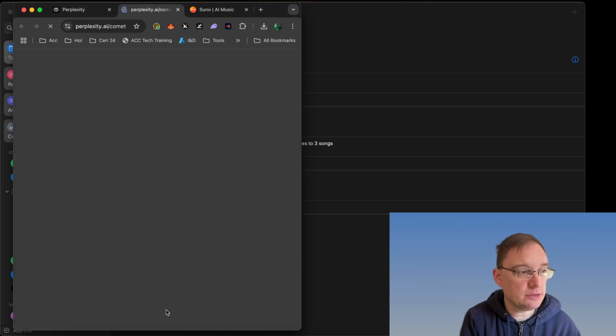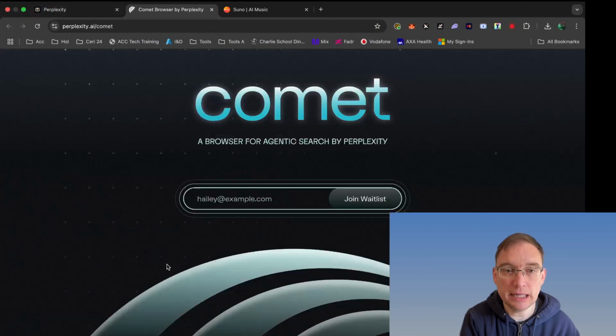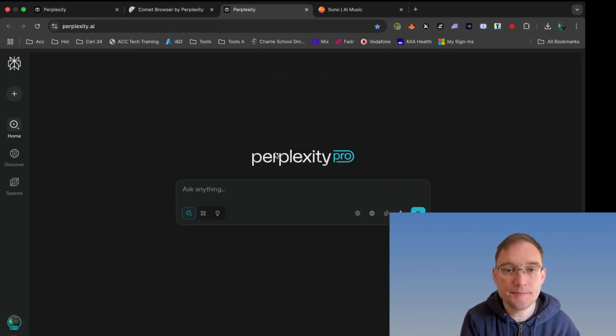So that's what I said all the time. There's going to be more coming. And look at this. Comet, a browser for agentic search by Perplexity. Browse with intelligence. Join the waitlist. Oh my goodness me. It's just hard to keep up, isn't it?